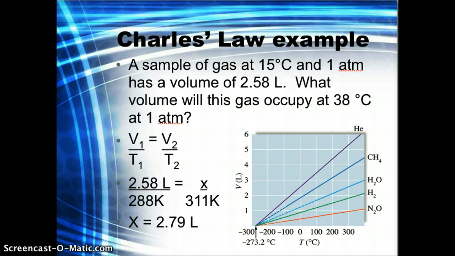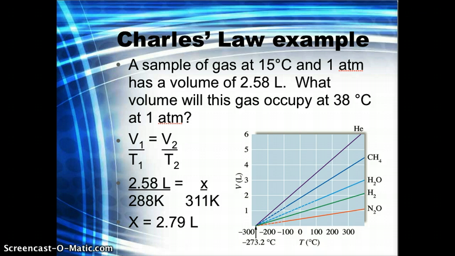So let's take a look at a little example again, just like we did for Boyle's law yesterday. We have a sample of gas at 15 degrees Celsius and 1 atmosphere. It has a volume of 2.58 liters. What volume will this gas occupy at 38 degrees Celsius and 1 atmosphere? So again, we've got to take a look at our data and information in the problem. We have two pressures, but they're the same. So again, pressure is being held constant here.